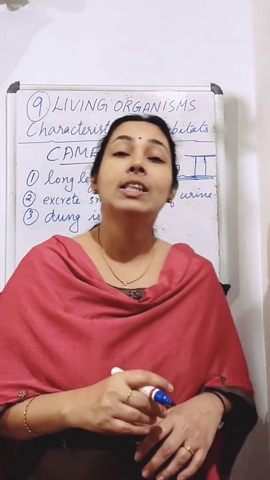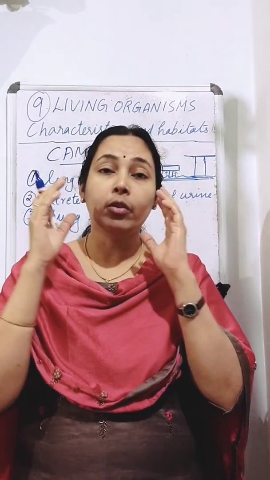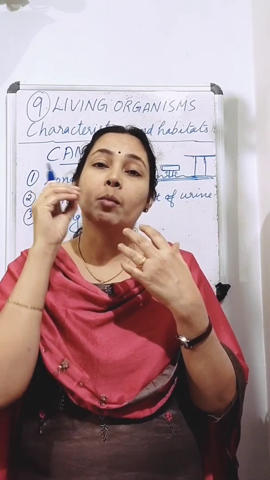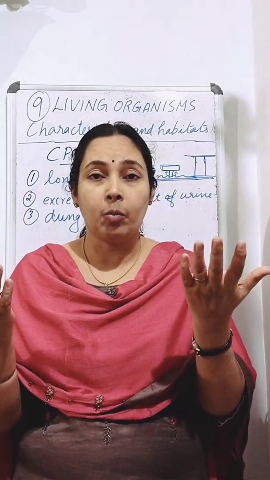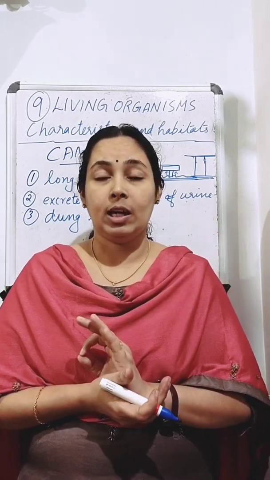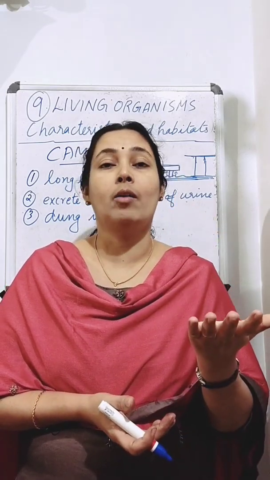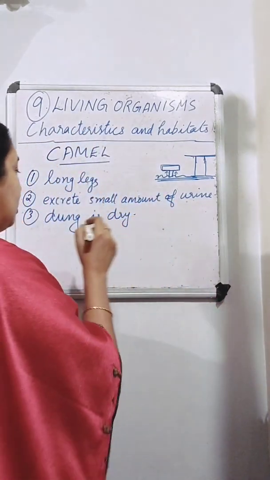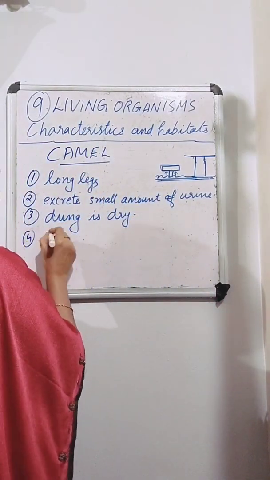Then the third thing is that when we are sweating, some amount of water is going out from our body. But the camels do not sweat. That means water is not going out from their body. So the other point is that they do not sweat.